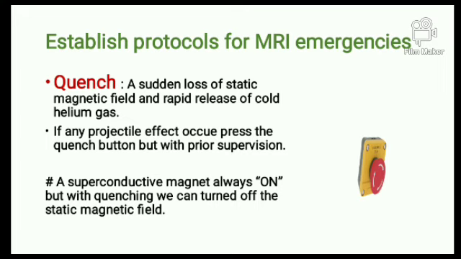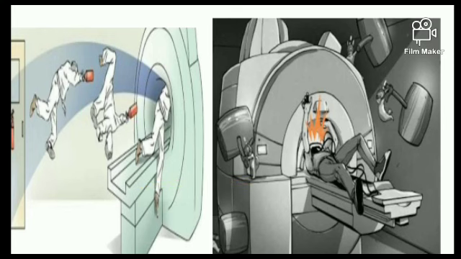So what actually is the quench? It is a sudden loss of the magnetic field and rapid release of cold helium gas. So what will happen is the entire field will get demagnetized, and you can take the patient out from that area. So why we use the quench is under supervision, due to any kind of projectile effects. See, this person came with a red color fire extinguisher, and then a projectile effect happened.